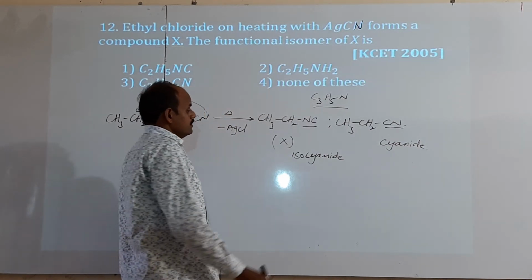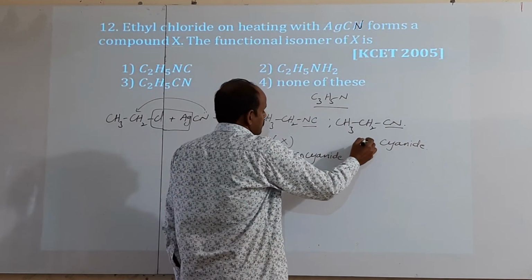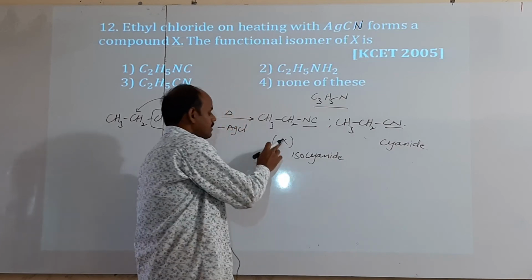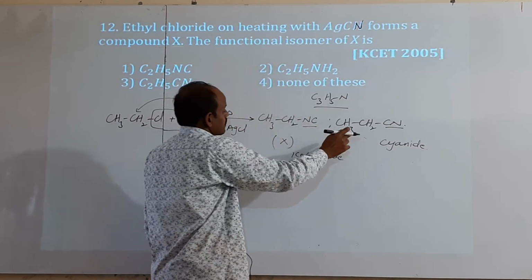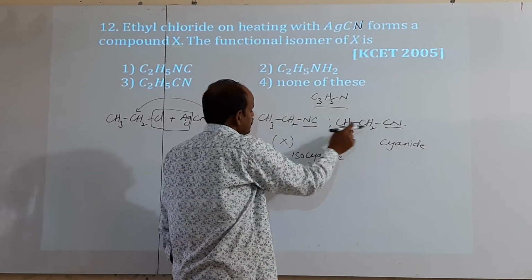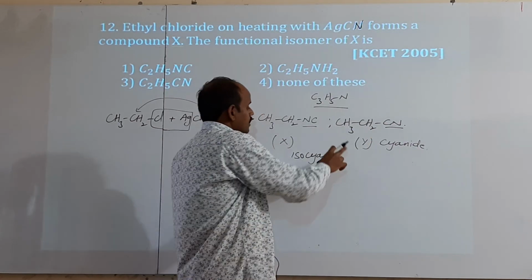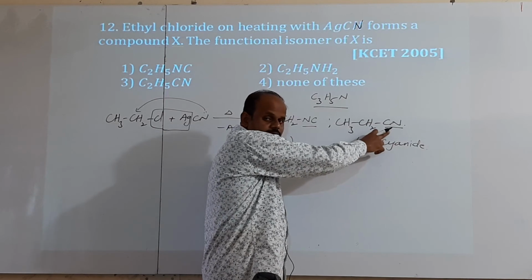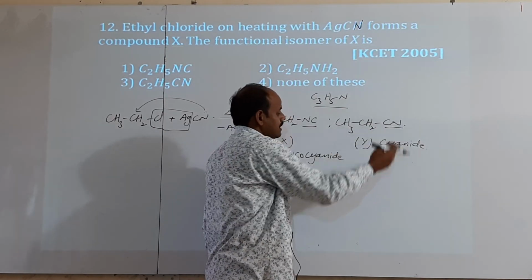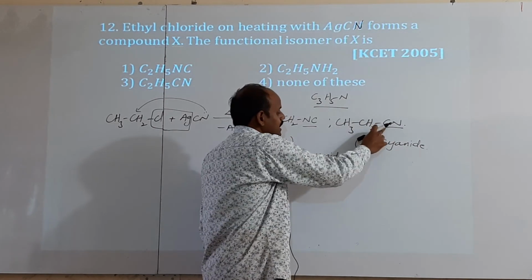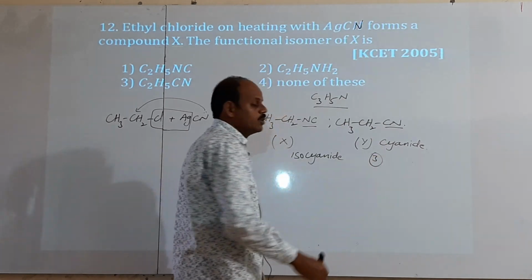Sometimes they will ask this compound, but here the functional isomer of this compound is this one. What is the name of this one? Ethyl cyanide, or propane nitrile. How many carbons are there? 3 carbons, hence propane nitrile.